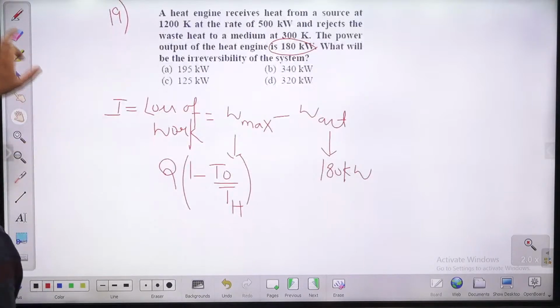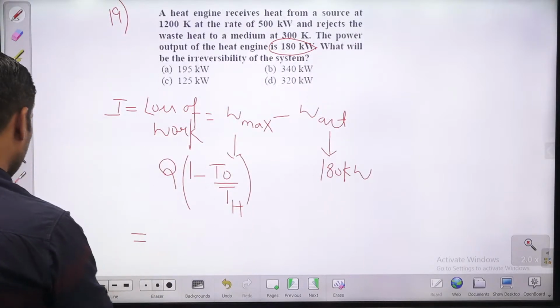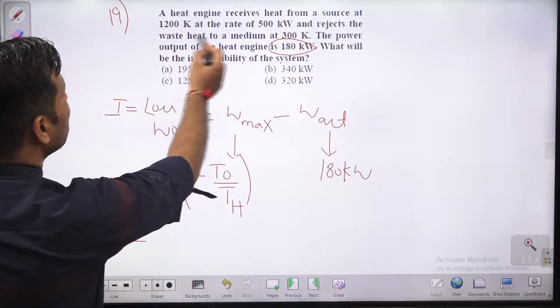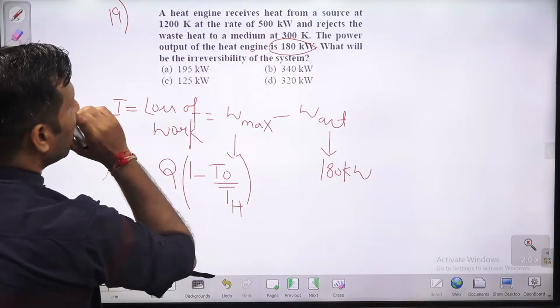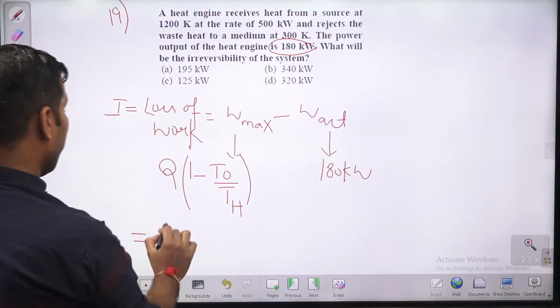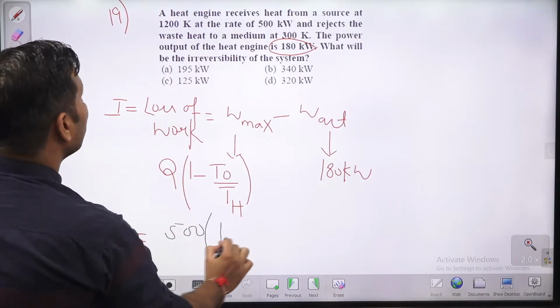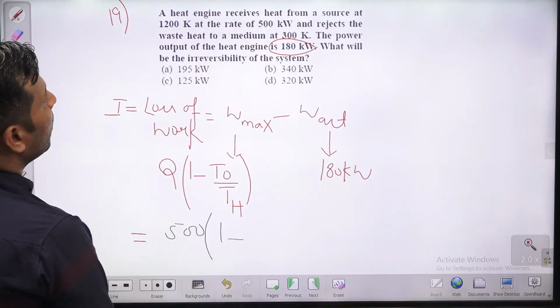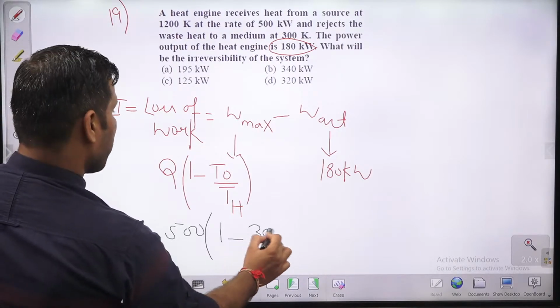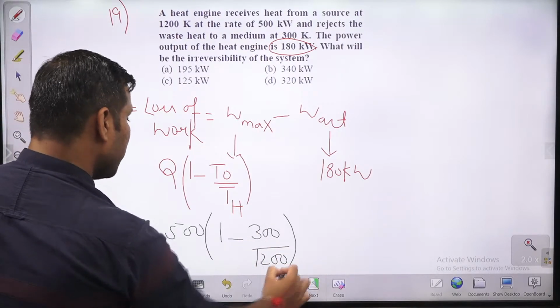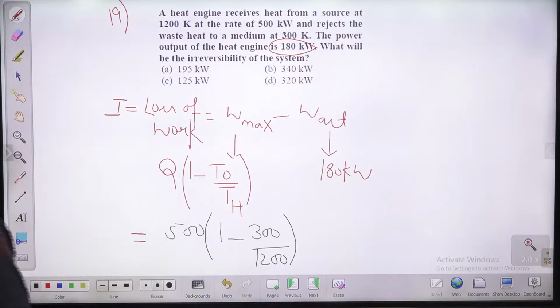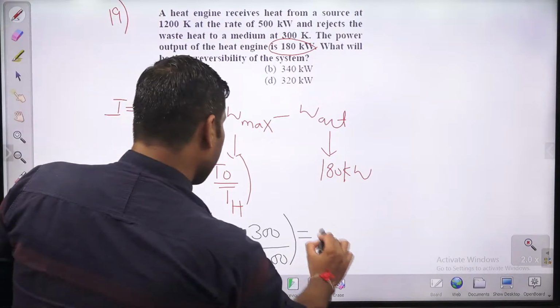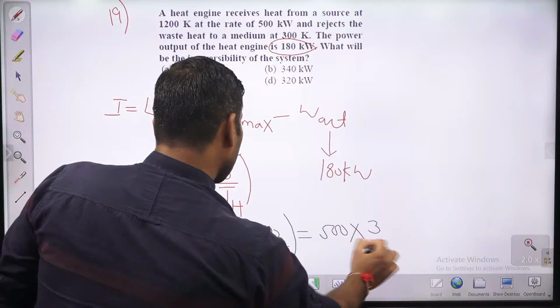तो निकालो इसको, W max निकाल लो, Q1 कितना है बच्चों, how much is Q1, कितना 500 kilowatt, 500 into 1 minus, how much is T0, 300 Kelvin, divided by 1200 Kelvin. So 1 by 4, so it will be 3 by 4. Okay, तो कितना आ जाएगा? It will be 500 into 3 by 4.